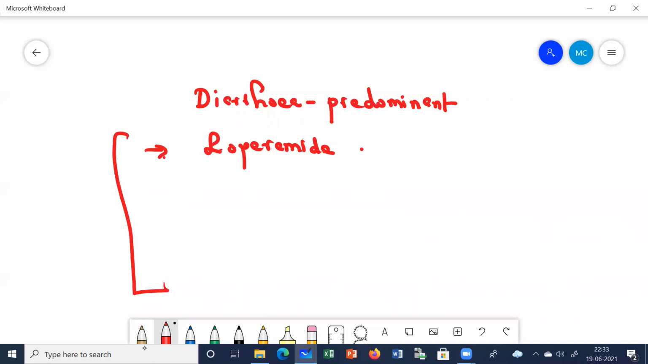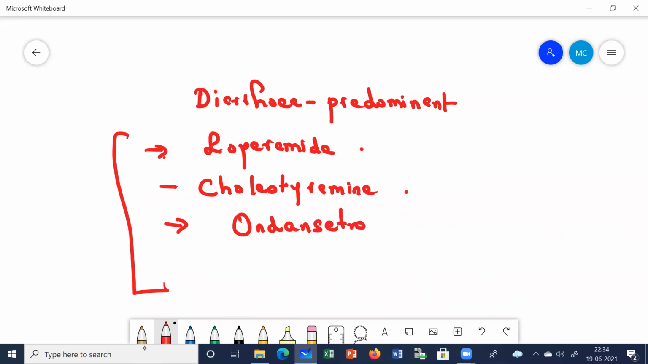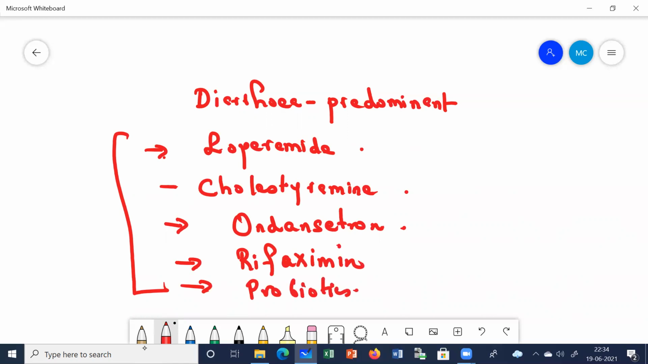Then you have got cholestyramine. Cholestyramine is a second line agent. It is not given initially. Then you have got drugs like the 5-HT3 receptor antagonists, which inhibit the excess amount of gastric motility, like ondansetron, granisetron. Then to relieve bloating, we advise the patients to take rifaximin. Then probiotics, they are also helpful in certain patients. Again, anticholinergics for pain control.